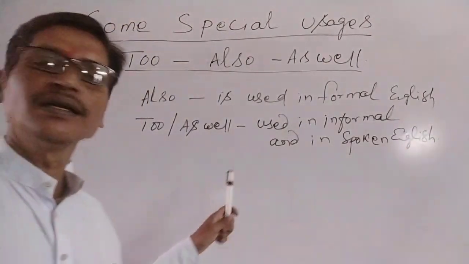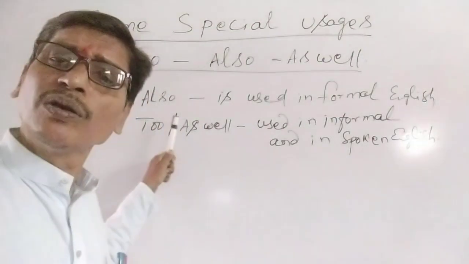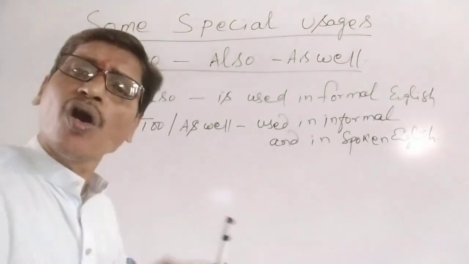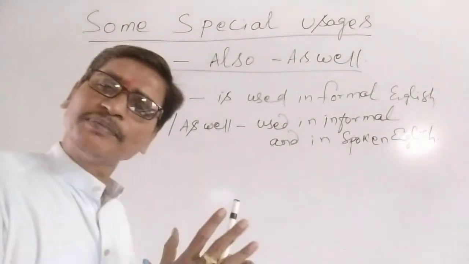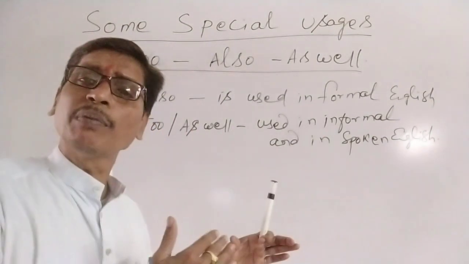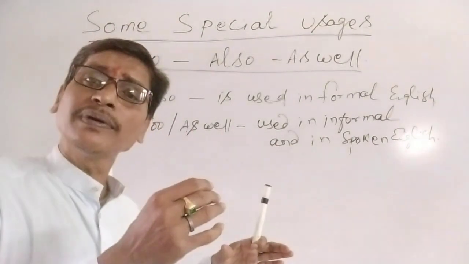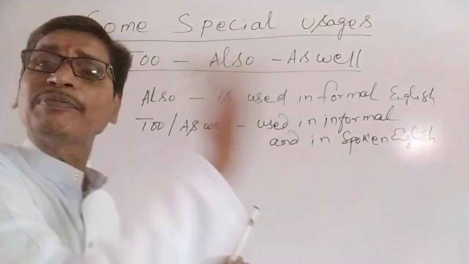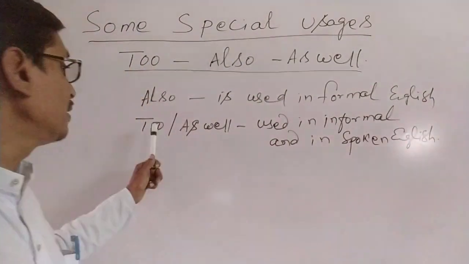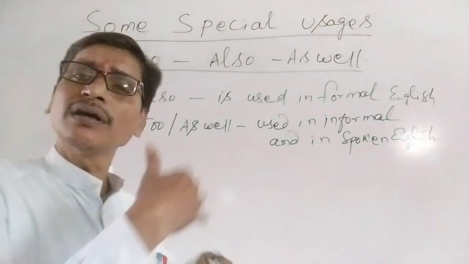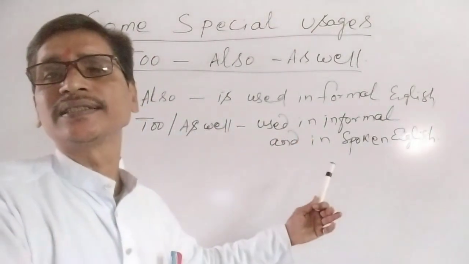Here you see, also, no doubt, also, to, as well, all have the same meaning, and we understood that also is used in the middle of the sentence before the main verb, and if the main verb is a be verb, then after the main verb we use also. That example I will give you. But to and as well are used often at the end of the sentence.